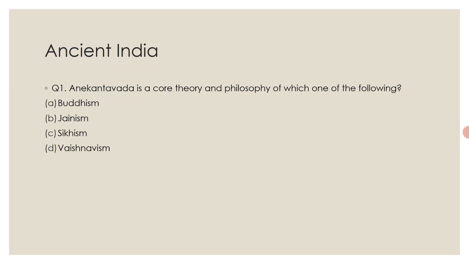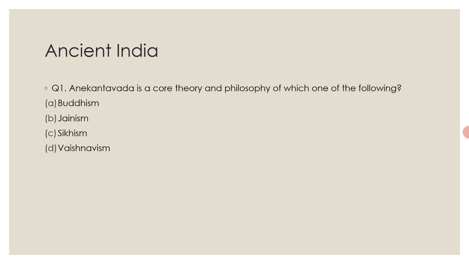And the question is, Anekantavada is a core theory and philosophy of which one of the following? The options are option A Buddhism, option B Jainism, option C Sikhism, and option D Vaishnavism. Here the correct answer is option B Jainism.